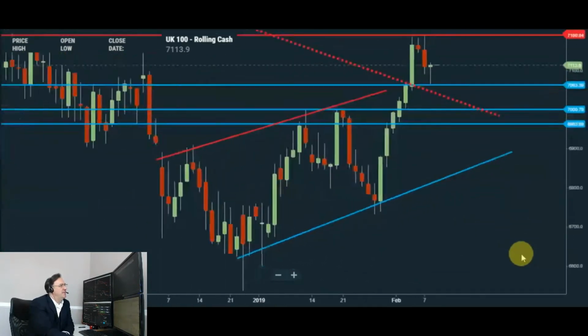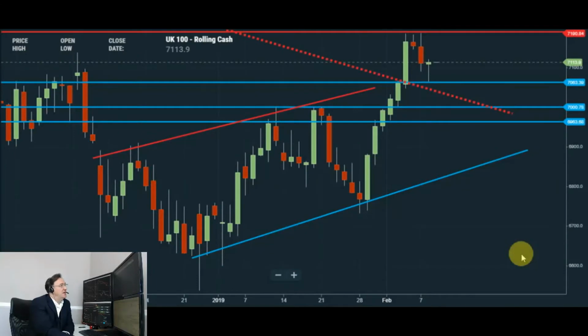Alternatively, some negativity returning as a result of Brexit news or maybe a reaction to UK data, and a flush lower, the confirmed loss of 7,060 and an end of day close below that level could appear to be a little bit bearish, potentially targeting additional downside support towards 7,000, which is a nice round number, 6,960, 6,950 to the downside.